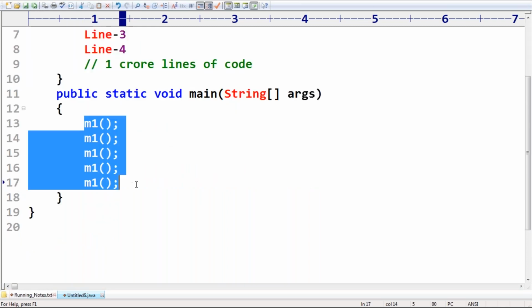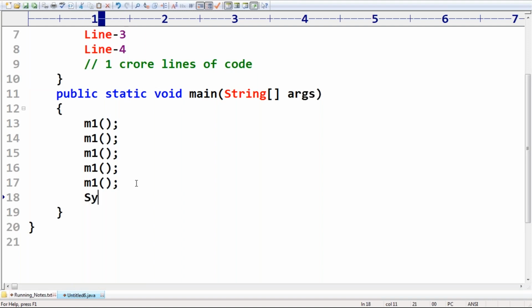Suppose you are using System.out.print. How many times are you using it, only once or multiple times? Unlimited, multiple times we are going to use it. The println functionality is required multiple times.